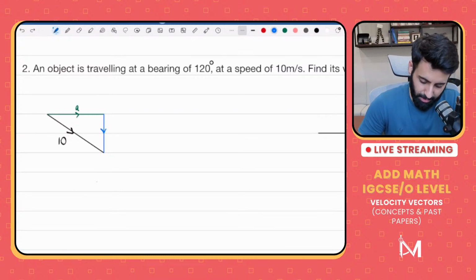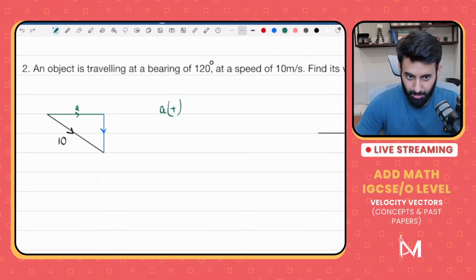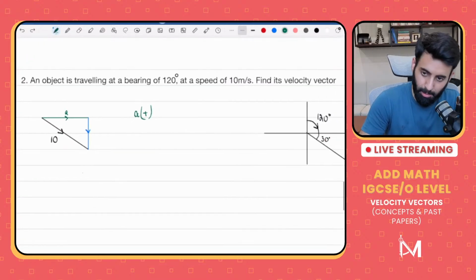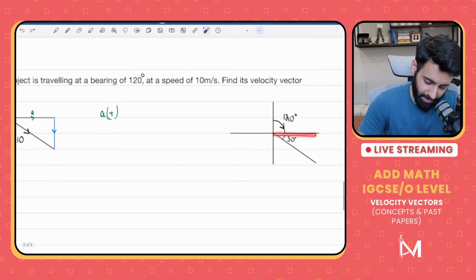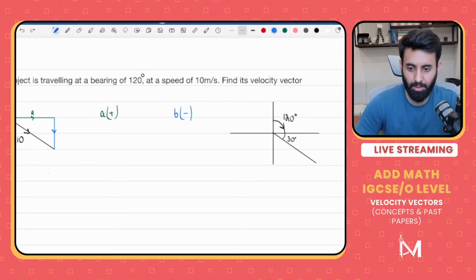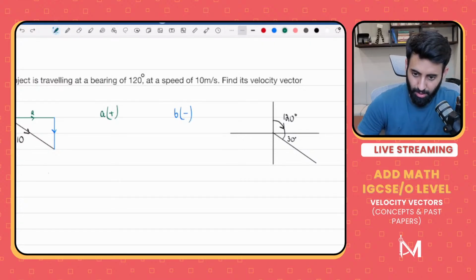Now, one thing we can say for sure is that A will be positive. Keep that in mind. And what about B? Will B be positive? No. Because it's towards the right and it's downwards, that means B will be negative. So whatever B turns out to be in value, remember to put a negative sign with it because it's going down.